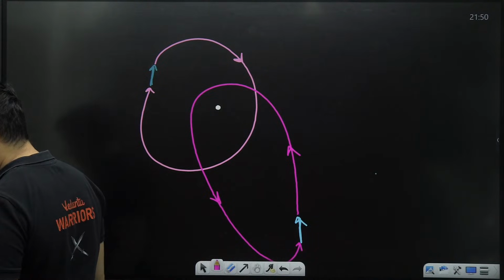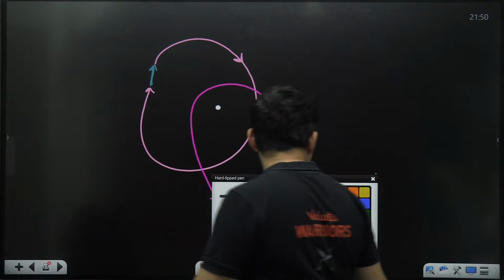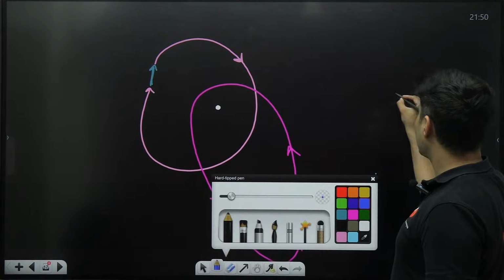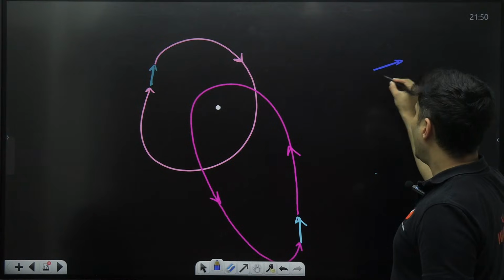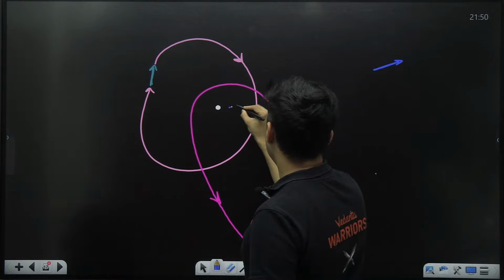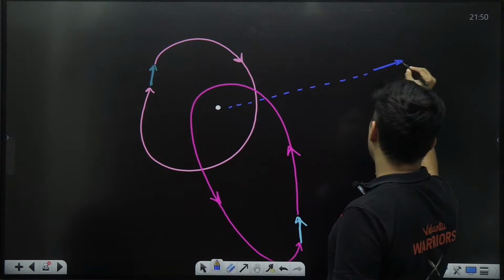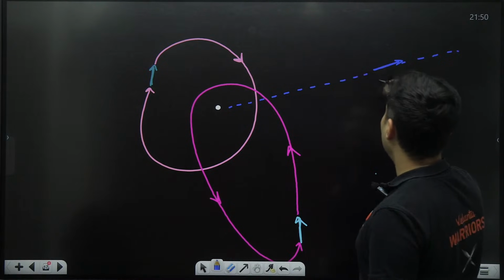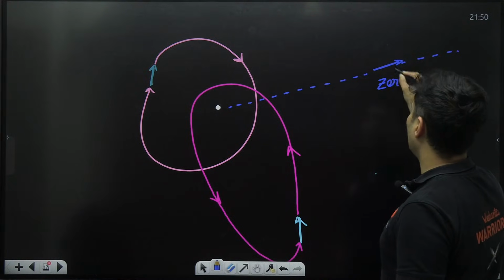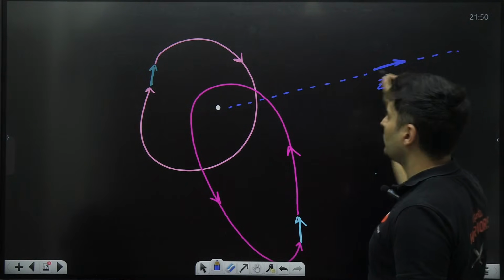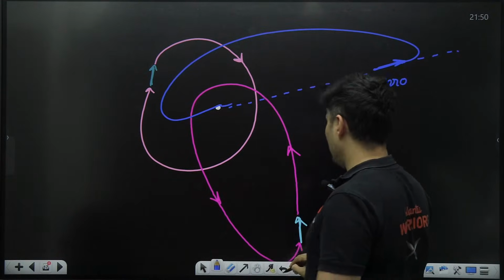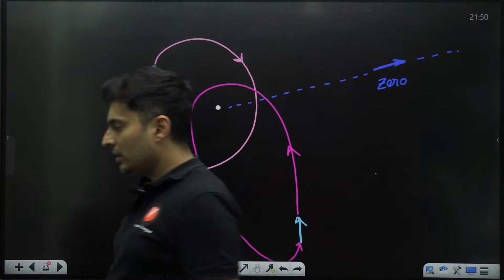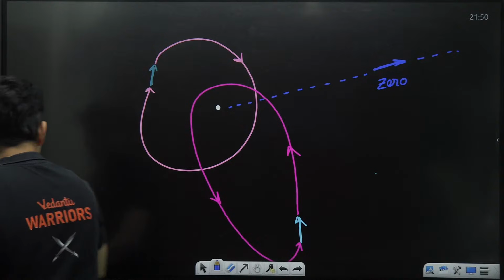Okay. All right. So if it is 0, then imagine some random force over here, and I find out that when I extend it, it is actually passing through the axis. So then this will generate zero torque, because when I extend that force, it is passing through the axis.